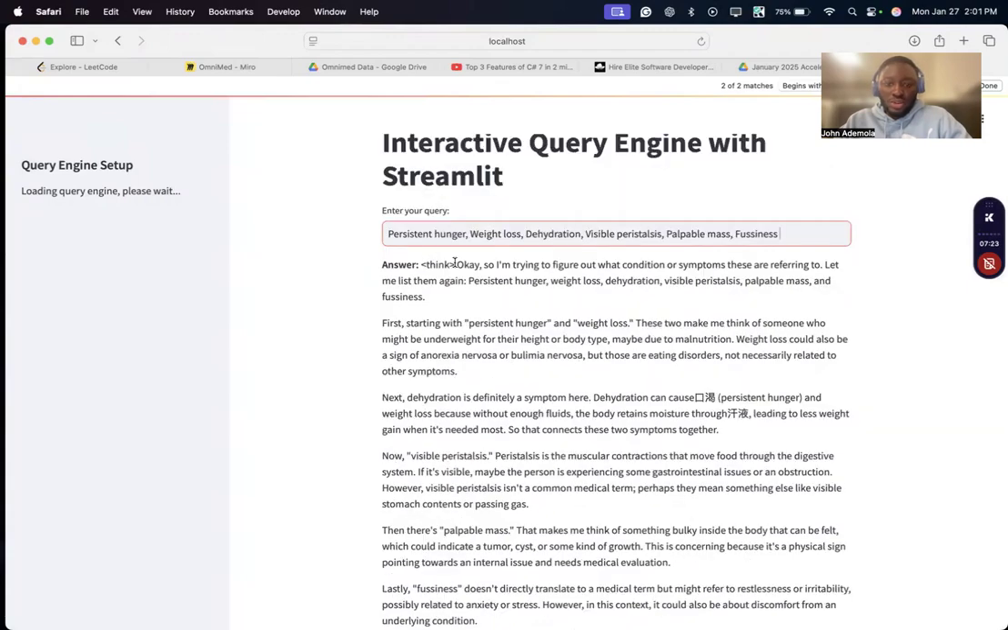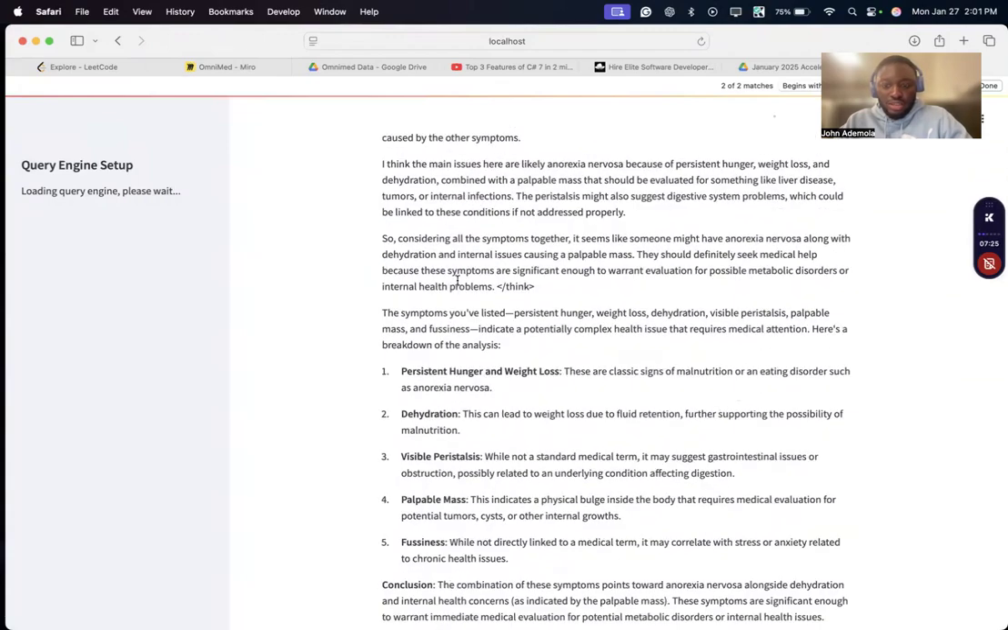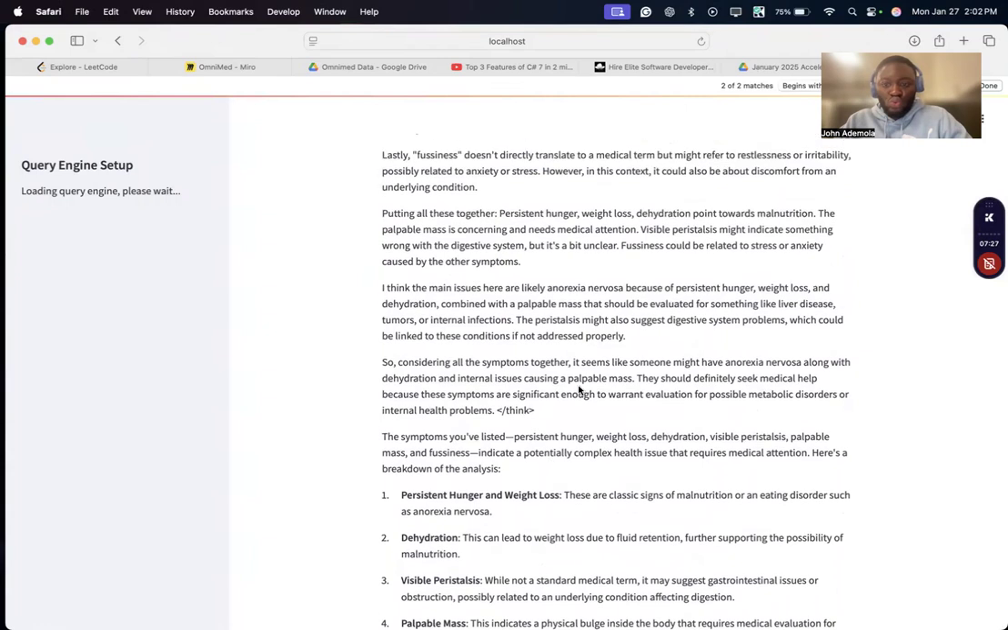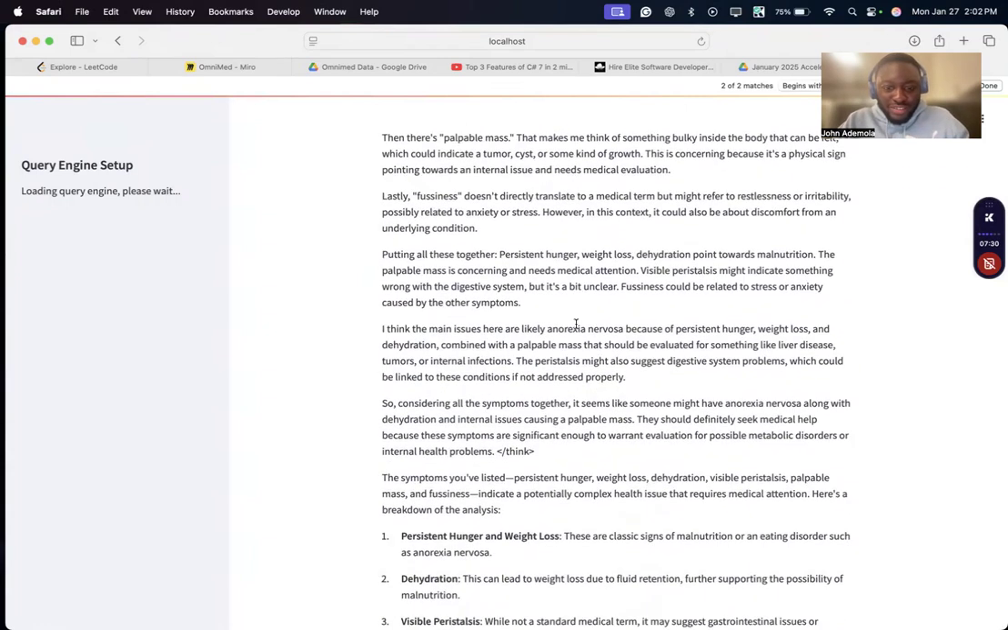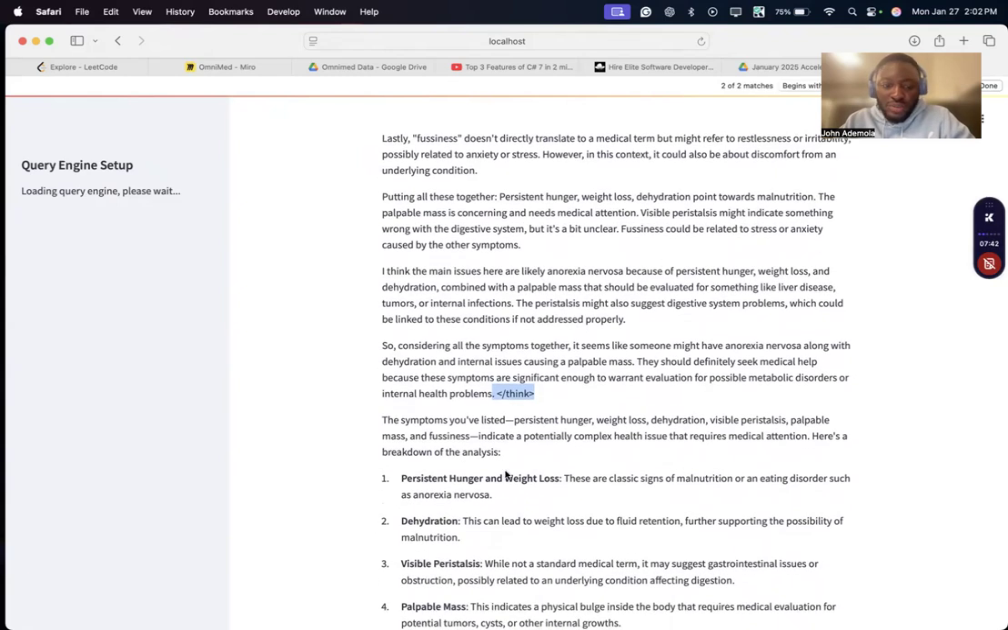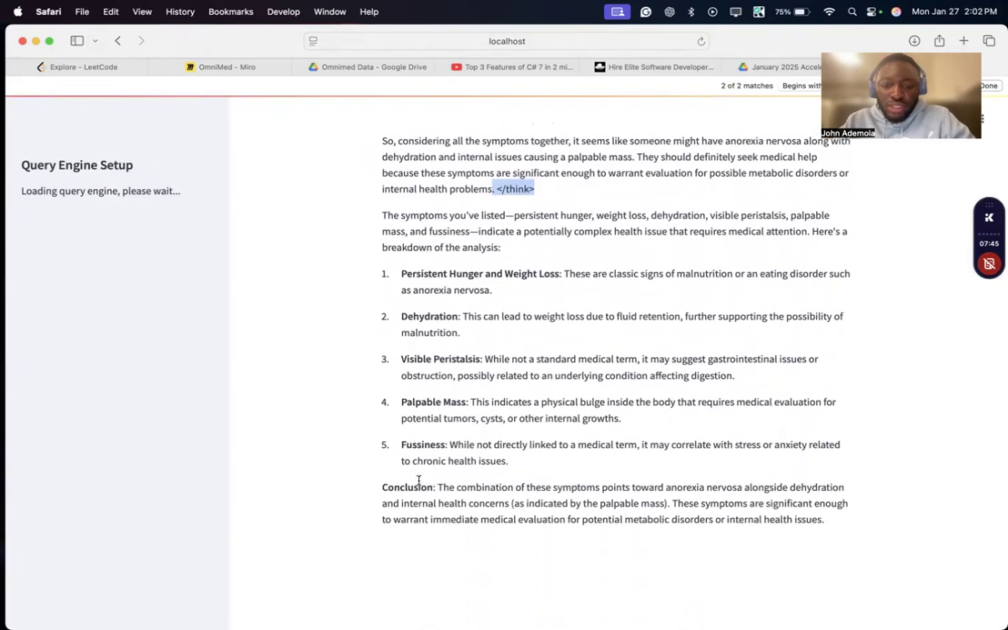So this is the thought process again. It ends, I keep looking for it. Okay, it ends here. So the symptoms we've listed: persistent hunger, weight loss, dehydration, visible peristalsis, palpable mass, fuzziness indicate a potential complex health issue that requires medical attention. Here's a breakdown. So, conclusion: the combination of the symptoms points towards anorexia nervosa alongside dehydration.